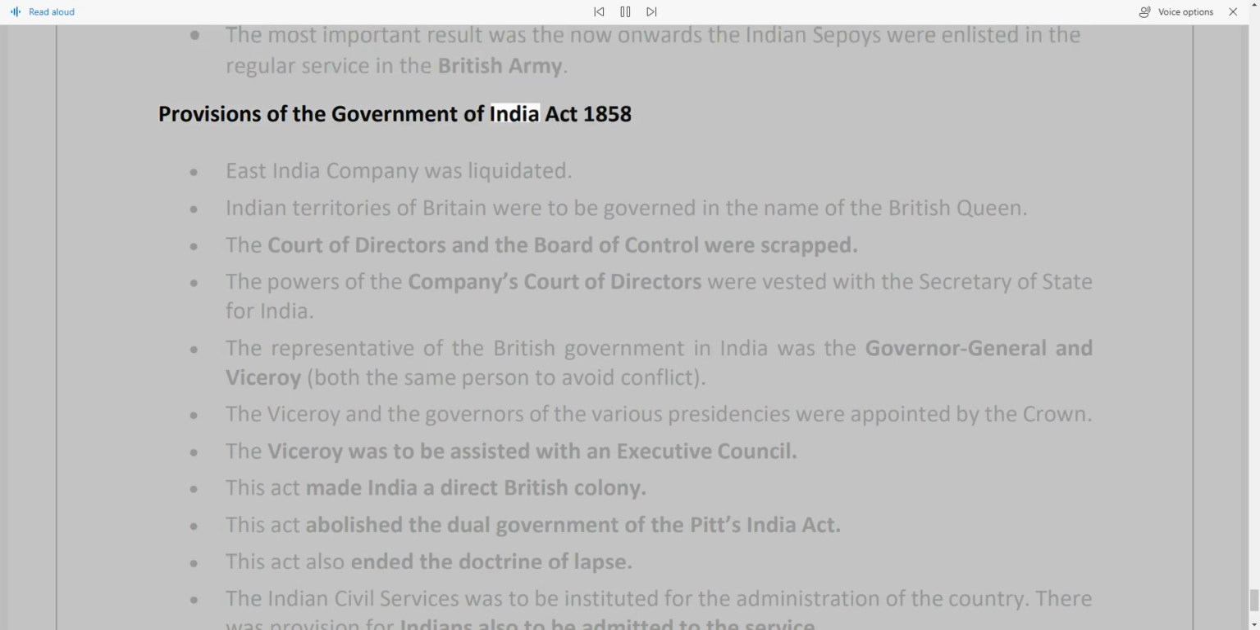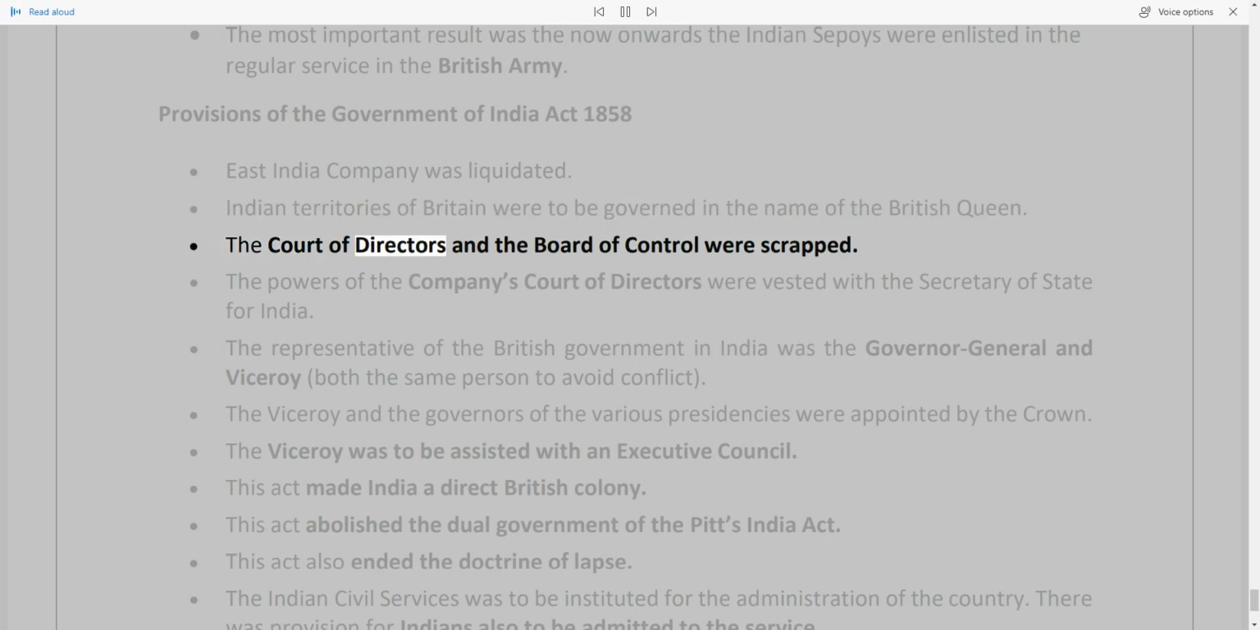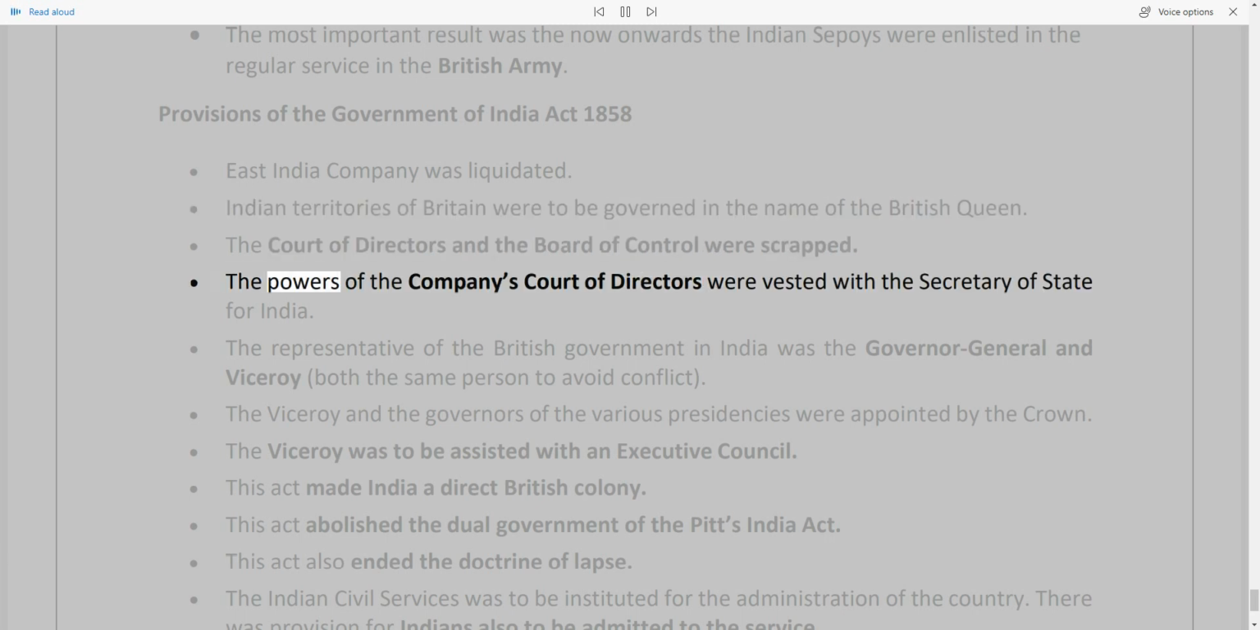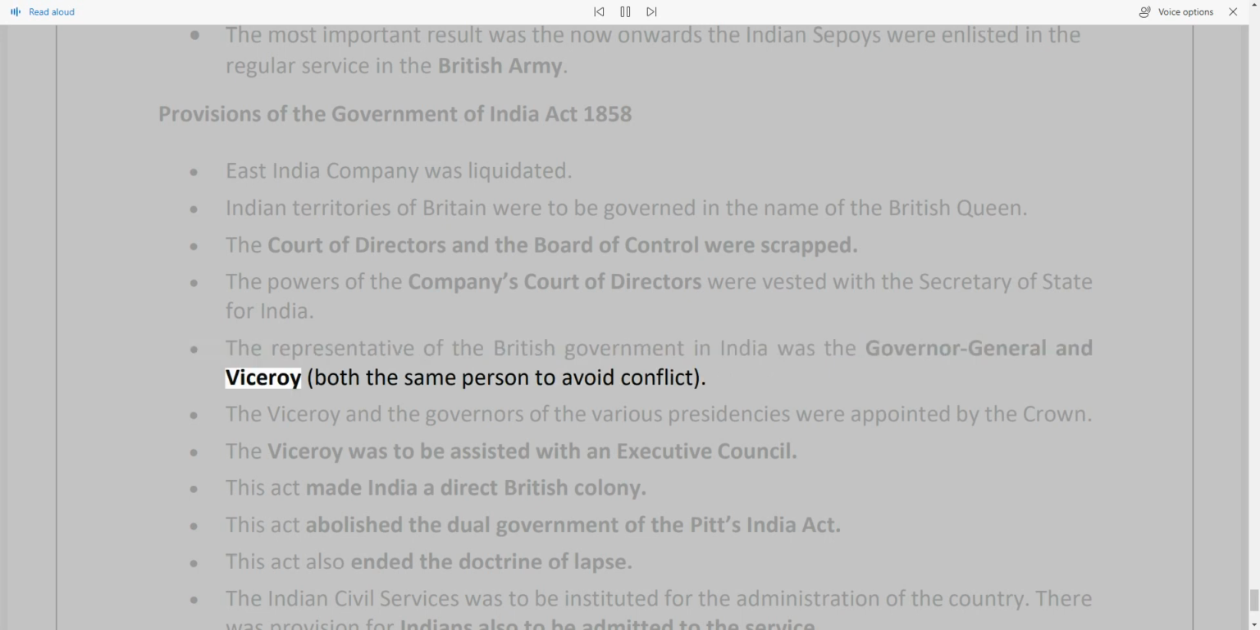The East India Company was liquidated. Indian territories of Britain were to be governed in the name of the British Queen. The Court of Directors and the Board of Control were scrapped. The powers of the company's Court of Directors were vested with the Secretary of State for India. The representative of the British government in India was the Governor-General and Viceroy, both the same person to avoid conflict. The Viceroy and the governors of the various presidencies were appointed by the Crown.